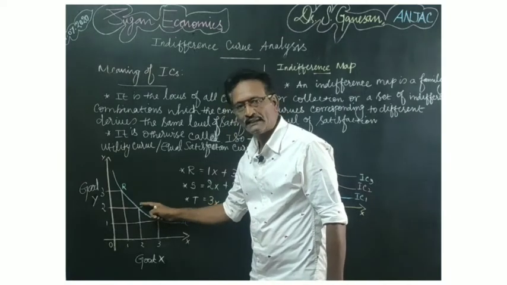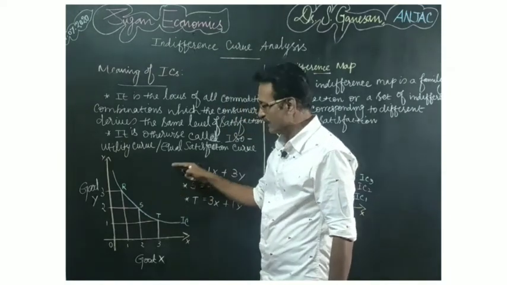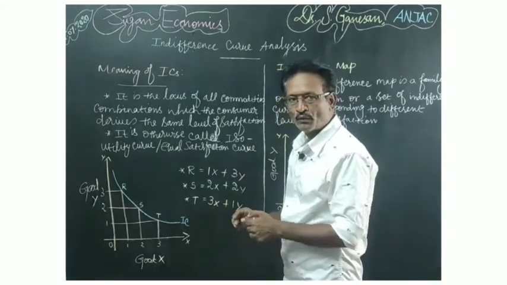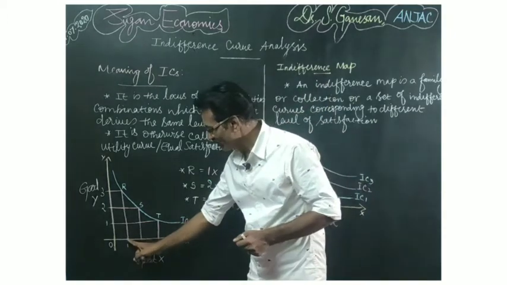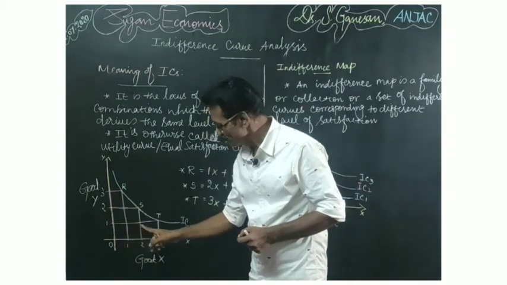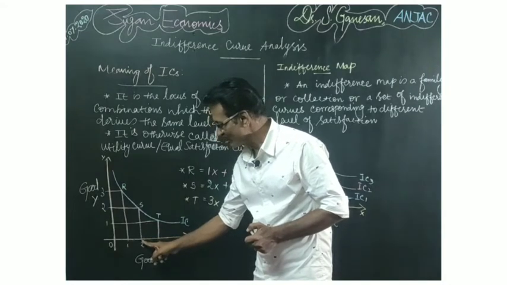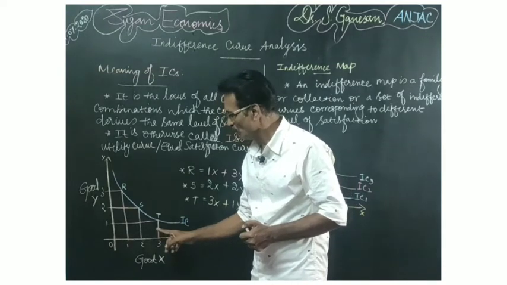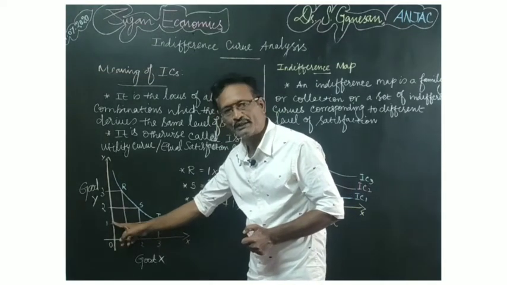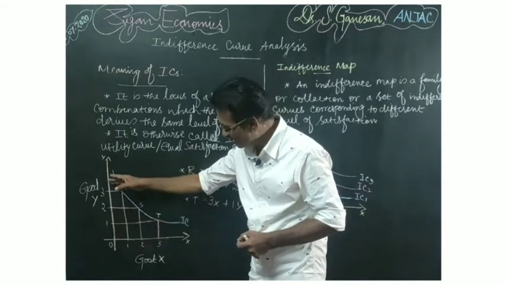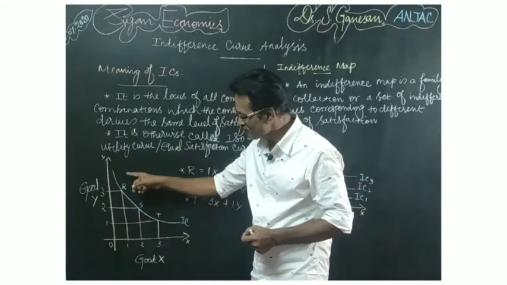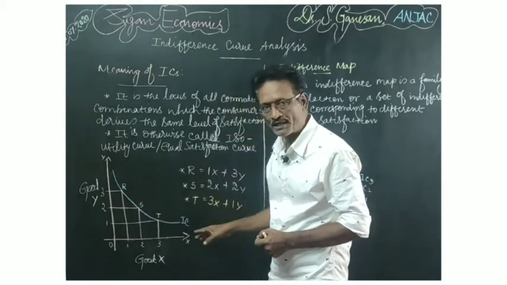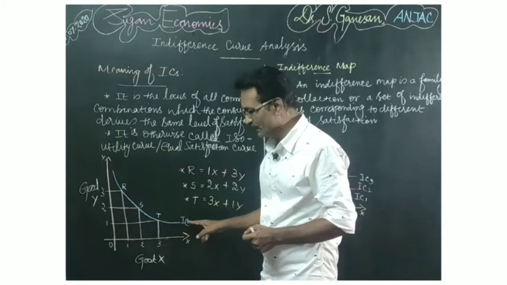These represent the 3 different combinations which I have given in the indifference schedule. The first combination is 1 unit of X commodity and 3 units of Y commodity, the second is 2 units of X commodity and 2 units of Y commodity, and the third is 3 units of X commodity and 1 unit of Y commodity. We have plotted these points on the graph sheet and we get the points R, S and T. Now you can join all these 3 points. You will get a curve. That curve is called the indifference curve.